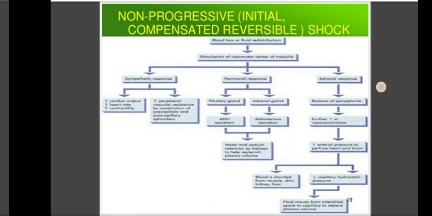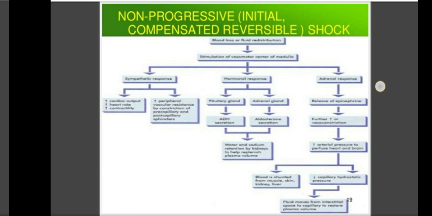Then the hormonal response causes secretion of ADH and aldosterone, which causes fluid conservation by the kidney. And the third, the adrenal response, causes widespread vasoconstriction that preserves the blood supply, and that blood supply is directed to the vital organs, that is the heart and brain. In this mechanism the body compensates: as the compensatory mechanism is stimulated, the body maintains the blood supply.